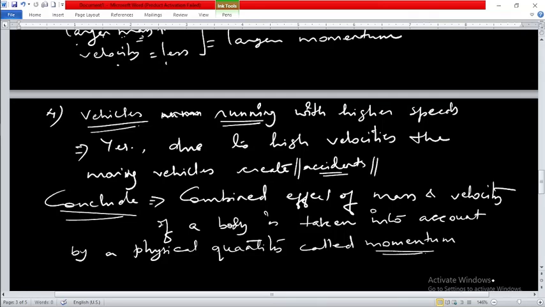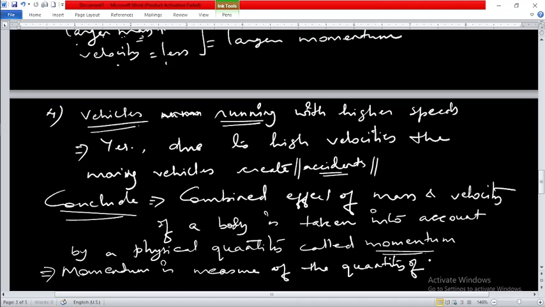So momentum is considered to be what? Measure of the quantity of motion of a moving body. So finally we can say that momentum is the measure of the quantity of motion of a moving body.